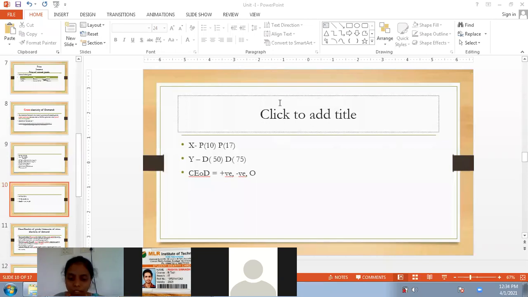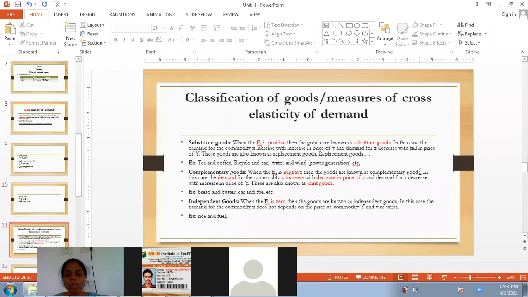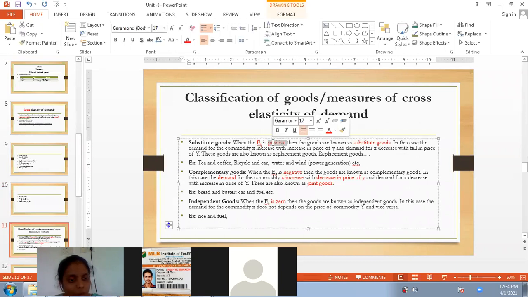In the first case, what is the cross elasticity of demand for substitute goods? Here it is positive.